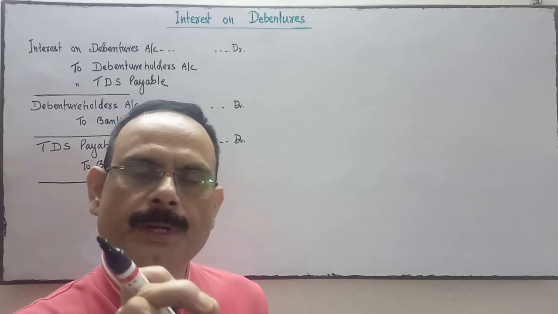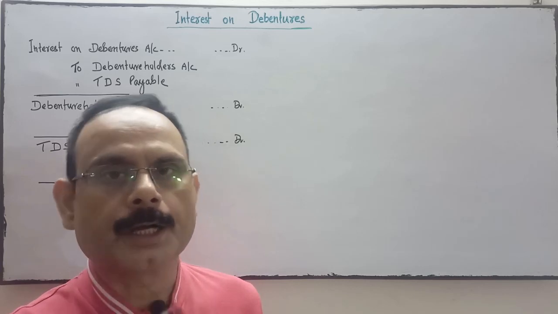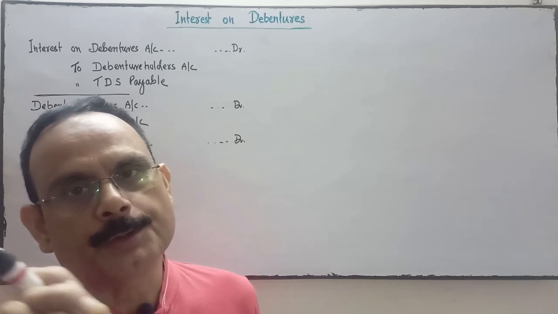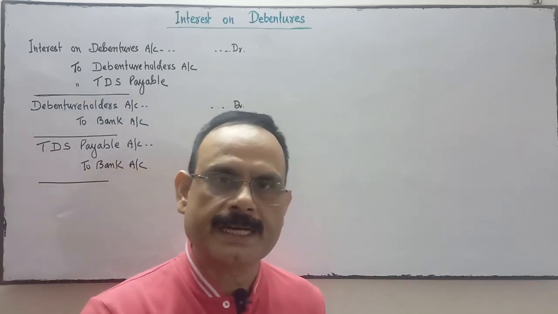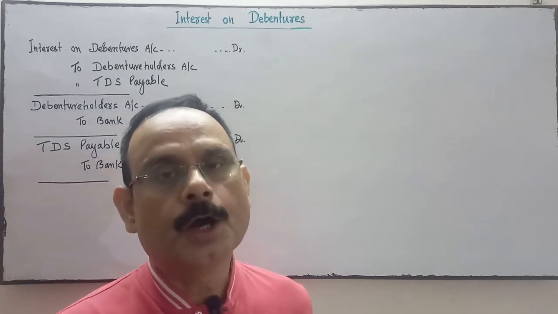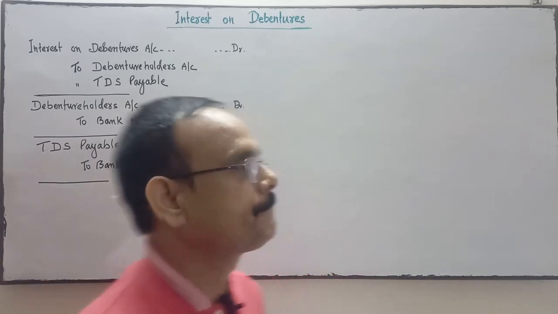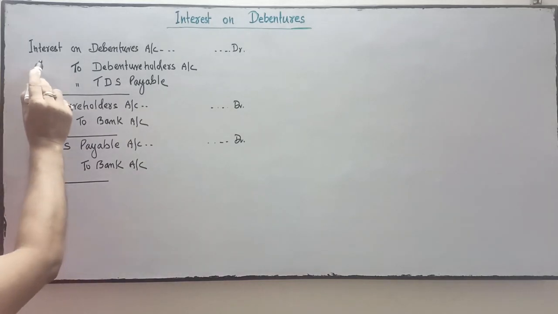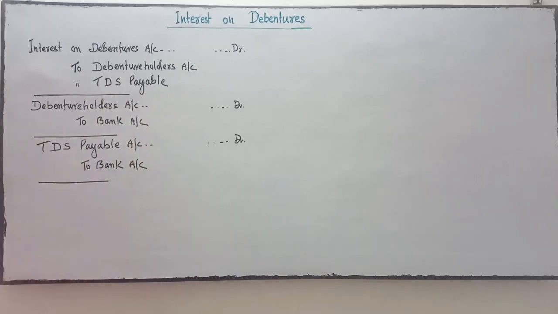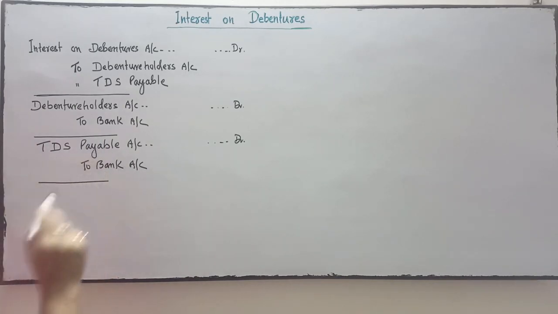Okay. The next entry will be the amount paid to the debenture holder: debenture holder account debit to bank account. Thereafter, the third entry will be TDS payable account debit to bank account. The TDS payable amount will be deposited to the government treasury on behalf of the debenture holder by the company. So these are three entries. First, interest on debenture account debit to debenture holder and TDS payable. Second, debenture holder account debit to bank. Third, TDS payable account debit to bank account.